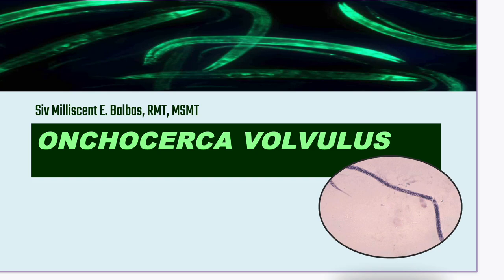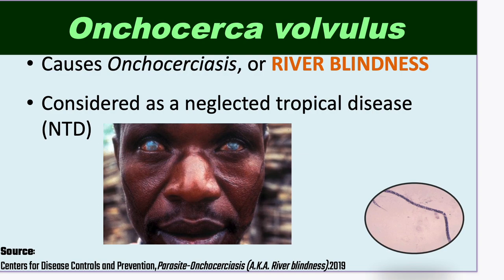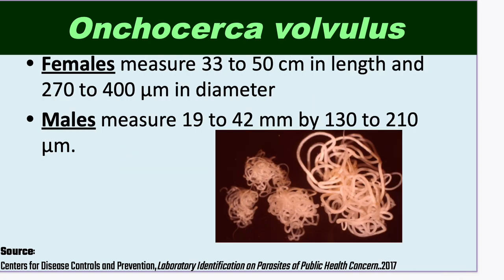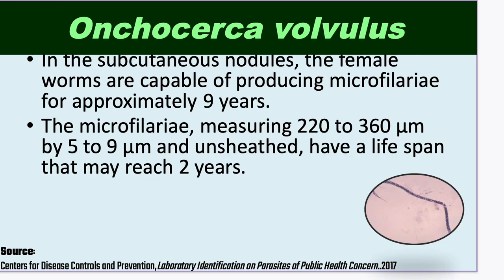Next is your Onchocerca volvulus. So your Onchocerca volvulus, they're the one causing onchocerciasis or your river blindness, and they are considered as a neglected tropical disease. The females measure 33 to 50 centimeters in length and 270 to 400 micrometer in diameter, while the males measure 19 to 42 millimeters by 130 to 210 micrometer.